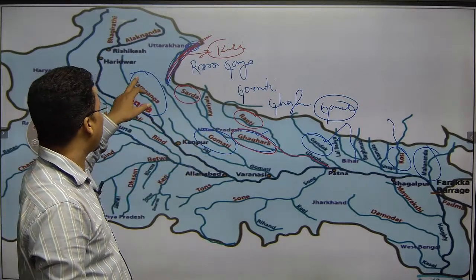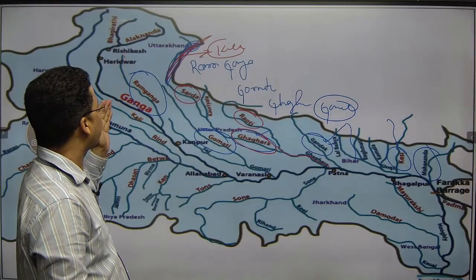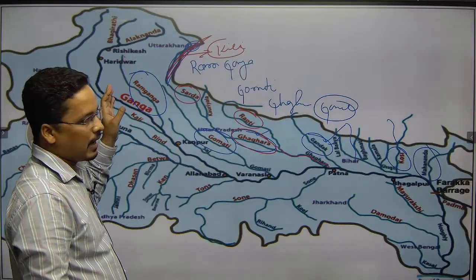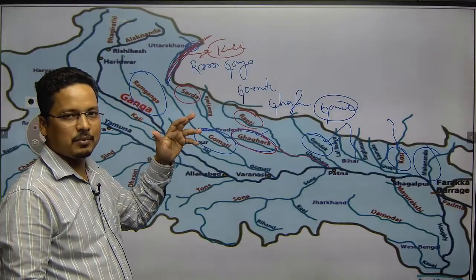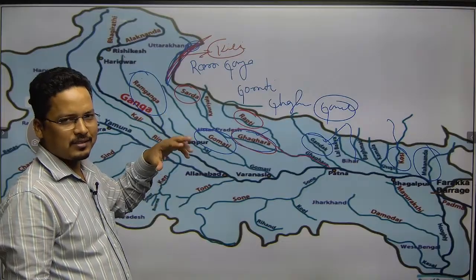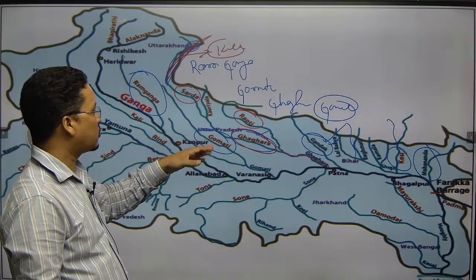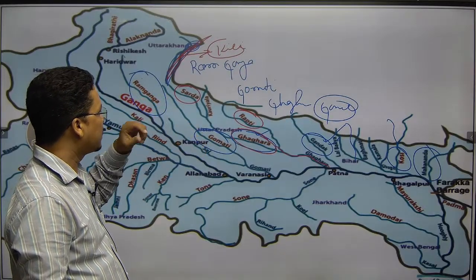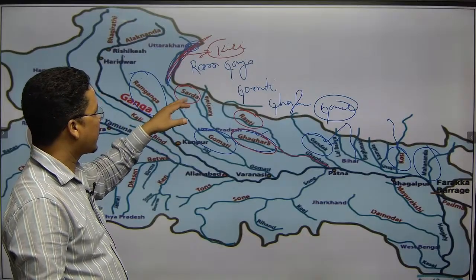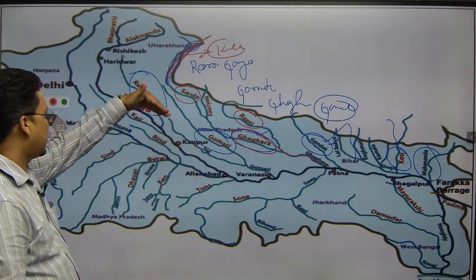Then we come to Ram Ganga, which is coming all the way from Rishikesh, Haridwar, or rather, better to say, from Rajaji National Park and these national parks. From there the Ram Ganga is coming. Gomti, Lucknow city is on the bank of the Gomti, and there is also Rai Bareli. Sarda is also there. So these are the rivers, right? These are the left bank tributaries.